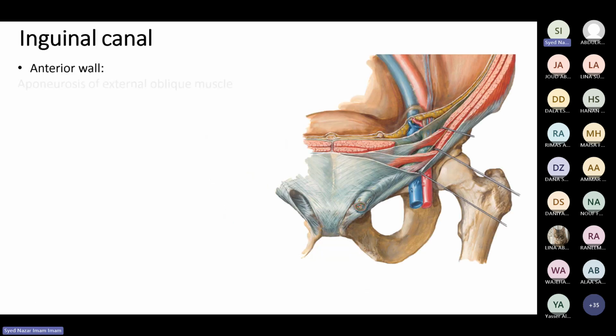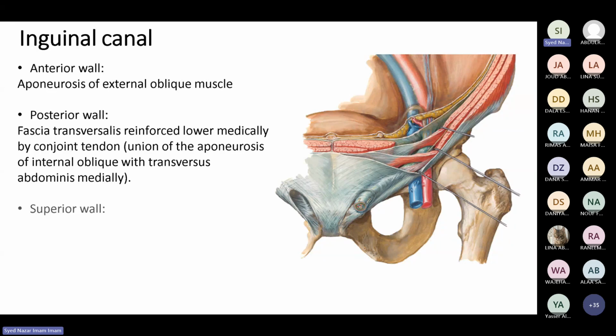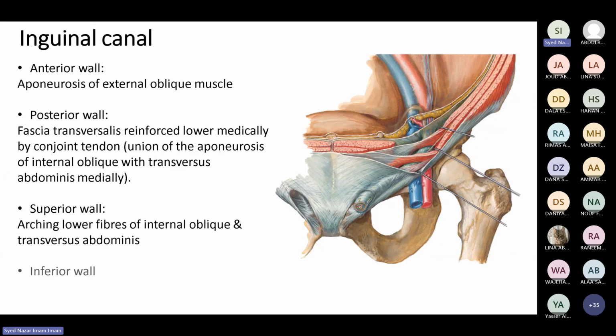So you know about this inguinal canal. If it is a canal, it has the anterior wall, the posterior wall, the superior wall, and the inferior wall. So how is the inferior wall formed? It is by the inguinal ligament and the lacunar ligament medially only.